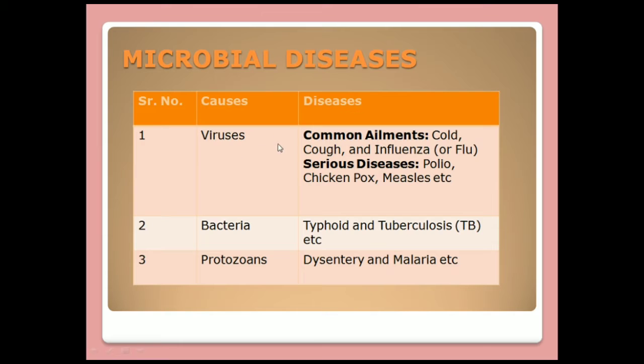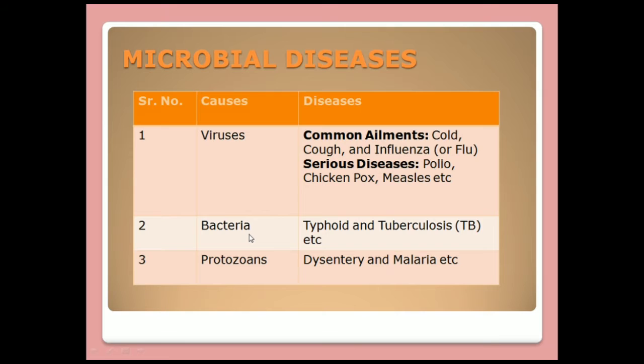Microbial diseases. Viruses cause common ailments: cold, cough and influenza. This we know, right? When we have a common cough or cold and influenza, we say that yes, there is a virus. So this has been caused by viruses. These are common ailments, not life-taking or that dangerous. It is just an infection. Now serious diseases that are caused by viruses: polio, chickenpox, measles, etc. So these are examples of serious diseases caused by viruses.